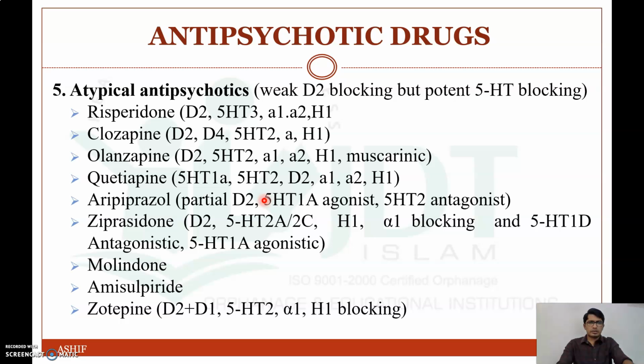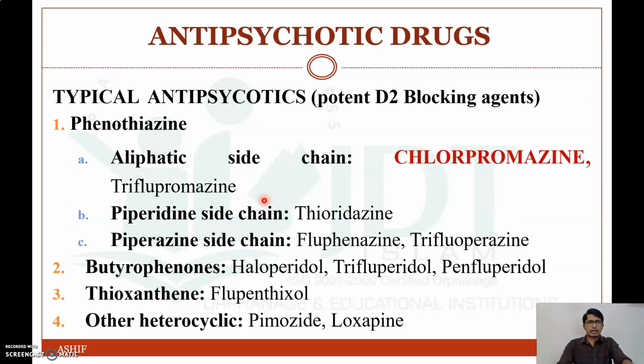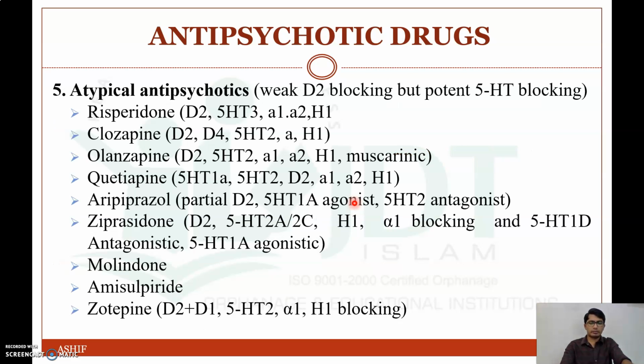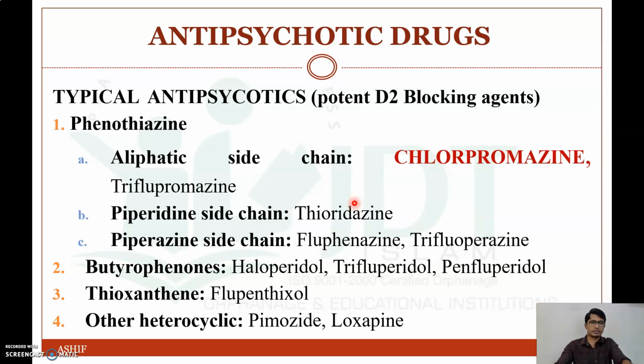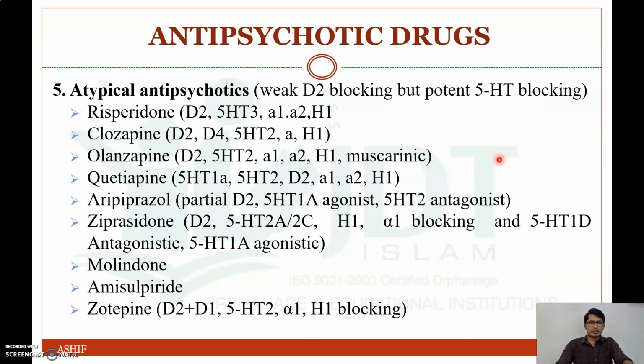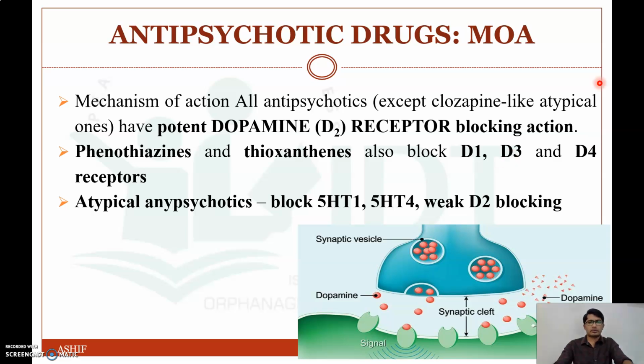Now the difference between atypical and typical antipsychotics. All drugs other than atypical antipsychotic drugs are known as typical antipsychotics. All these are potent D2 blocking agents; that is the mechanism of action. So we will discuss the mechanism of action of antipsychotic drugs.